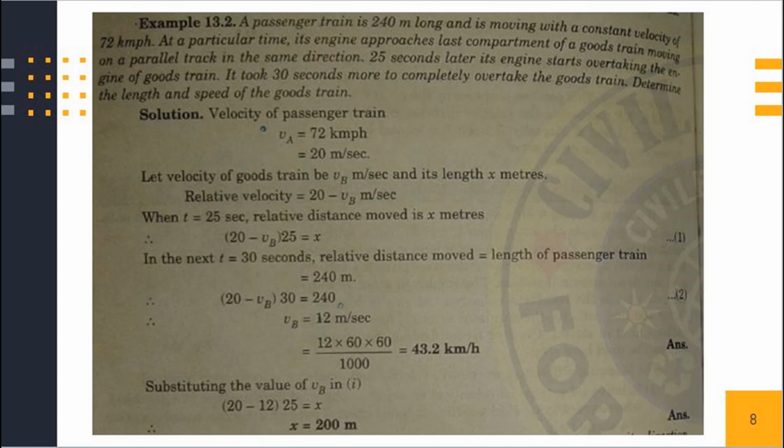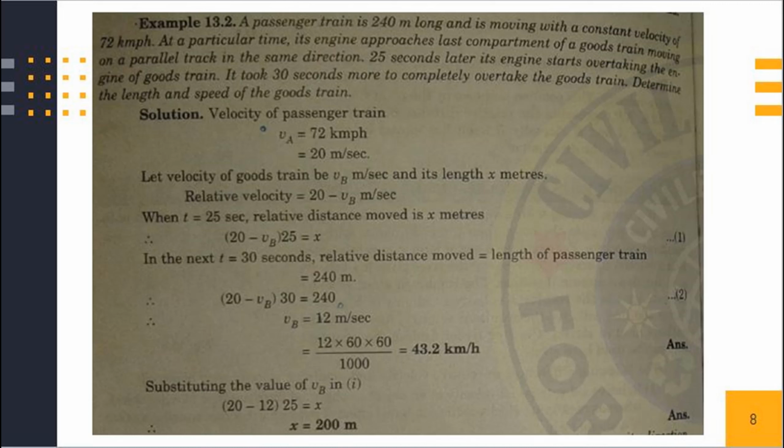Therefore, we know that relative velocity multiplied by time is equal to relative distance. Therefore, 20 minus Vb multiplied by 25 is equal to x. In next 30 seconds, relative distance moved is equal to length of passenger train is equal to 240 meter. Therefore, we also know that relative velocity multiplied by time is equal to relative distance. Therefore, 20 minus Vb multiplied by 30 is equal to 240.